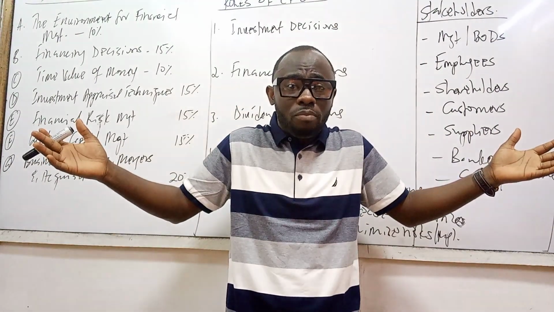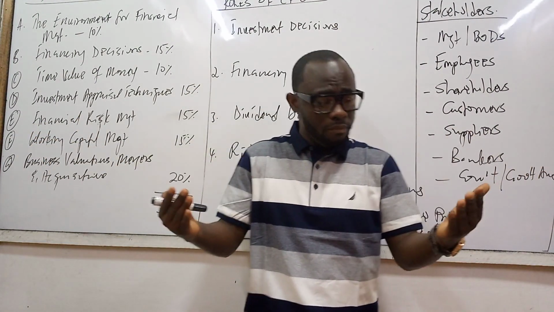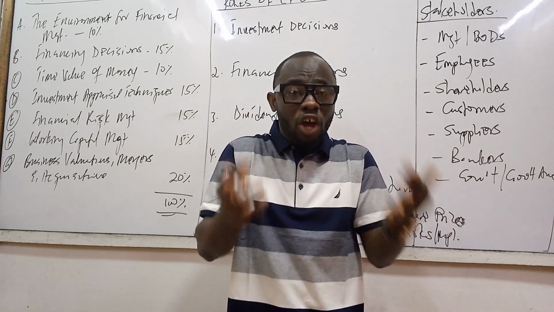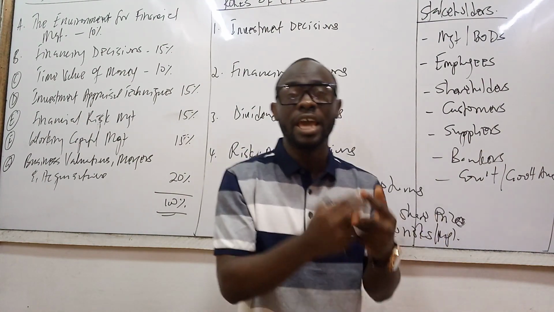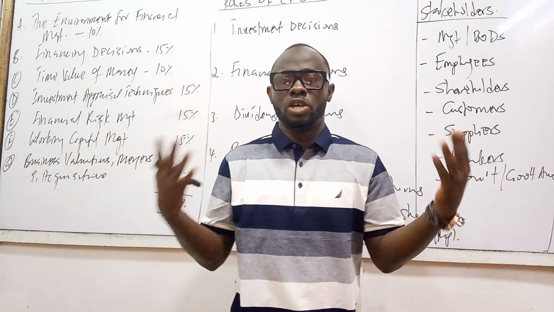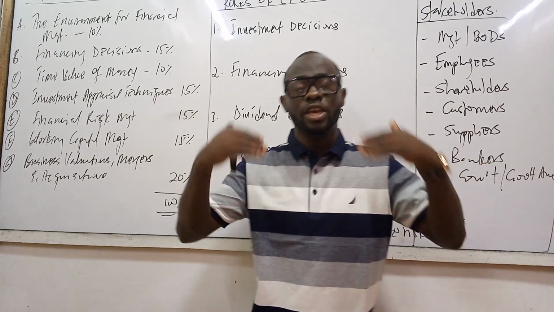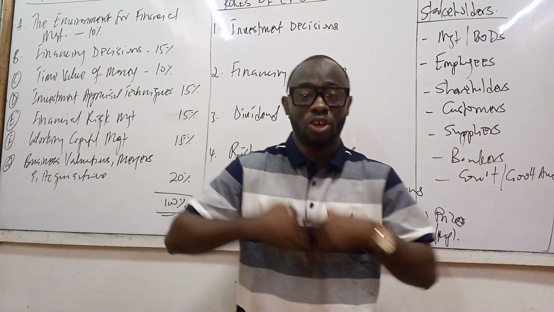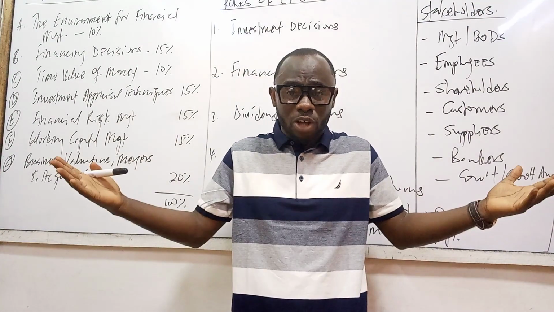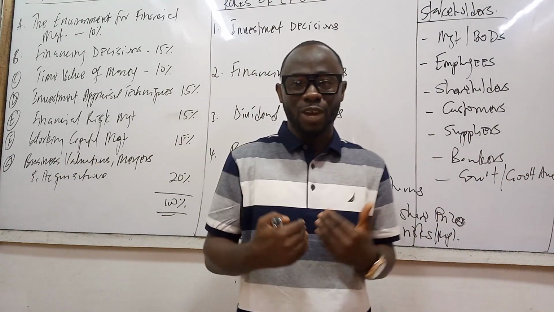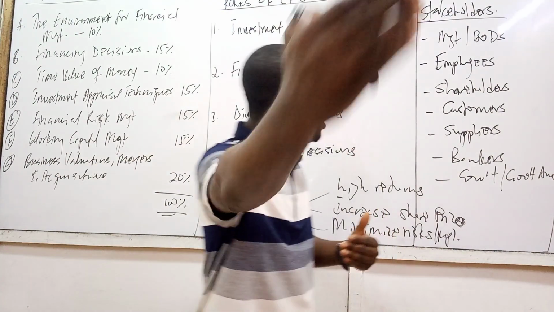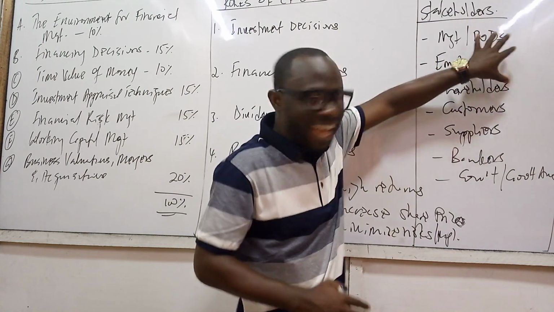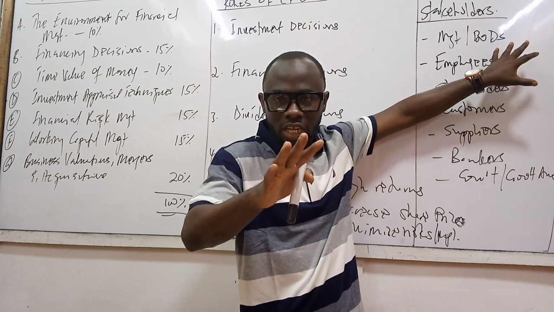What is the objective of the employees? The employees are there because they will want what? Better salaries, good working conditions. Not only that, they will also be interested in job security. Alright? Because who wants to work in a company where you are freaked out, you are afraid that there could be job loss or those things in relation to that? Who wants to work in that organization? Nobody wants to work in such an organization. So they also want what? Good salary, good working environment, job security. That is their objective.